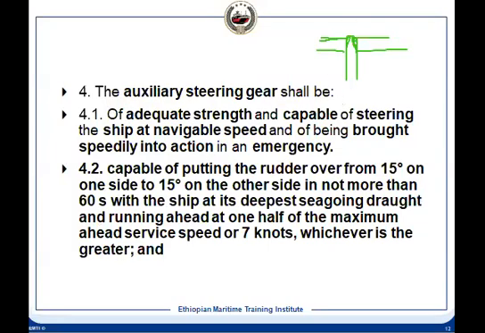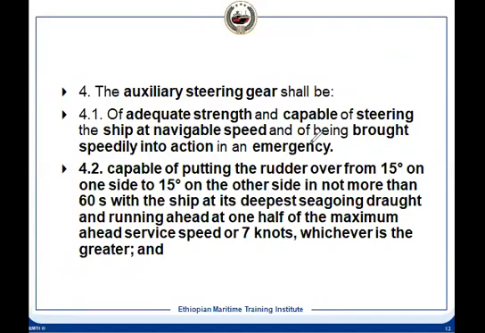Now this is the auxiliary steering gear. Let us see that. Auxiliary steering gear also has to be adequately strong, and it should be workable at navigational speed, and it should be brought speedily into action in case of emergency.